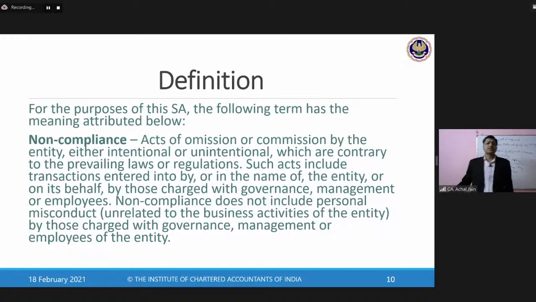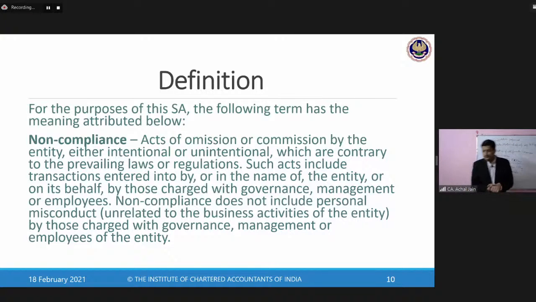Now, such acts include transactions entered into by or in the name of the entity, or on its behalf, by those charged with governance. Now, who are those charged with governance? Board of directors, audit committee, if it is applicable. They are considered to be those charged with governance.